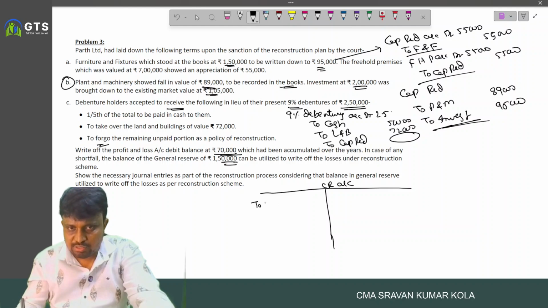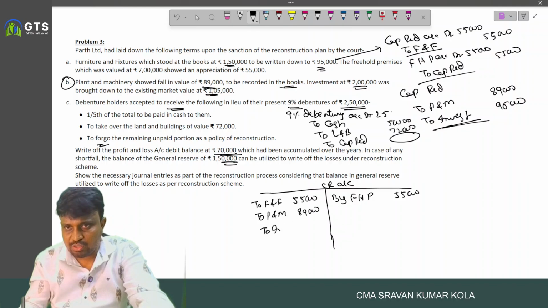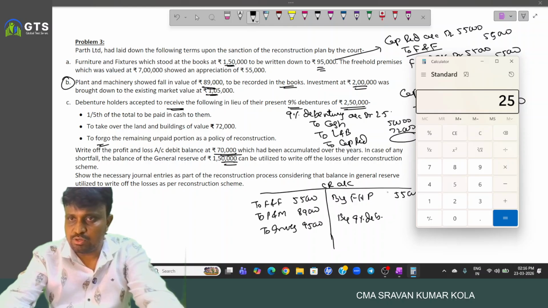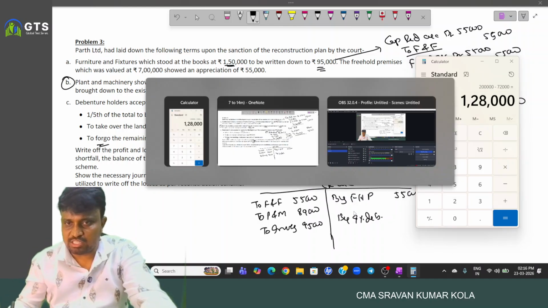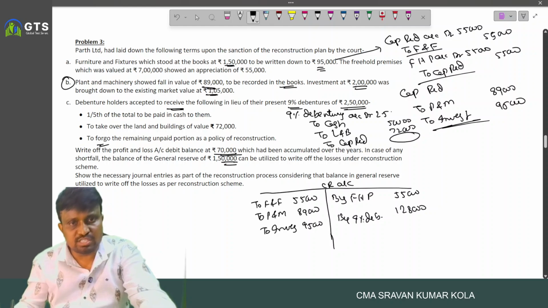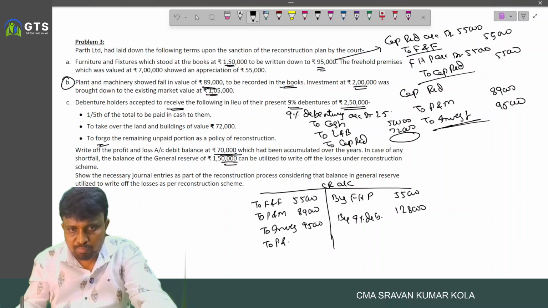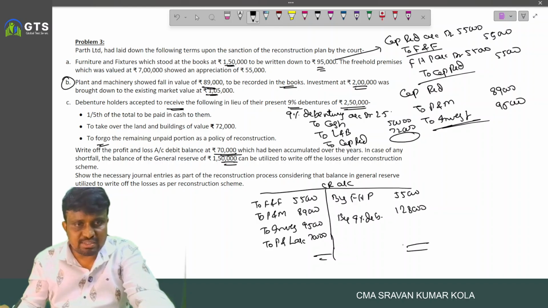And first, to furniture and fixtures 55,000, and by freehold property 55,000, and here to plant and machinery 89,000, to investment 95,000, and here by 9% debentures, so 2,50,000 minus 50,000 minus 72,000, nothing but 1,28,000. Here to profit and loss account 70,000.